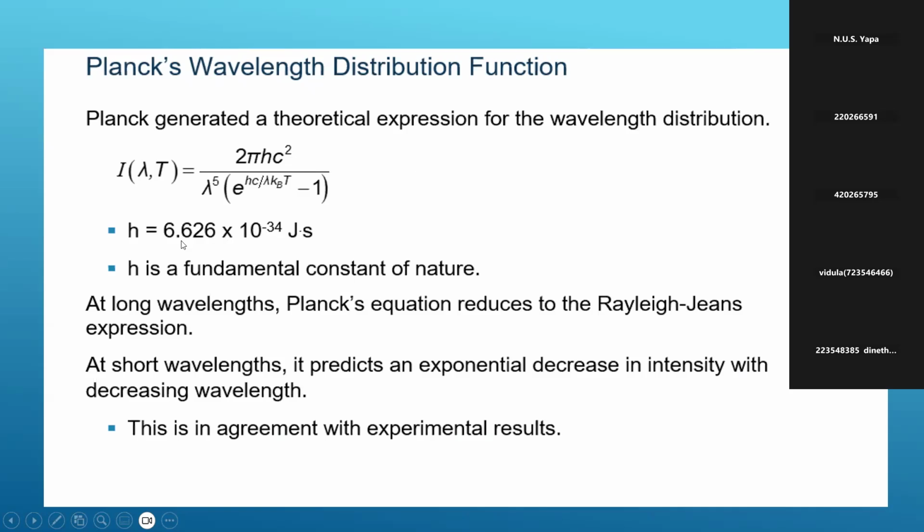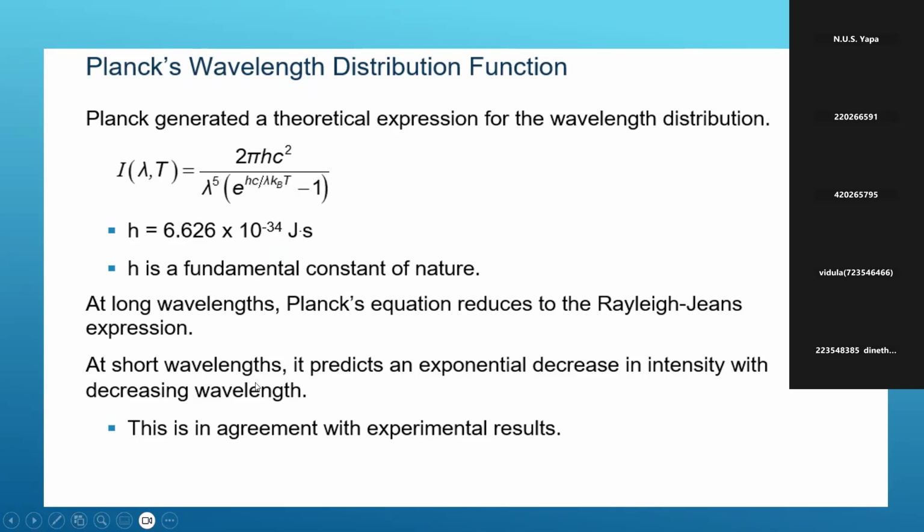It is the Planck constant, 6.626 × 10^-34. In the calculation, we are giving this one. And you remember the Rayleigh-Jeans equation. The long wavelength Planck equation reduces to the Rayleigh-Jeans expression. At the short wavelength, it predicts an exponential decrease in intensity with decreasing wavelength. Right? This is in agreement with the experimental results, right?